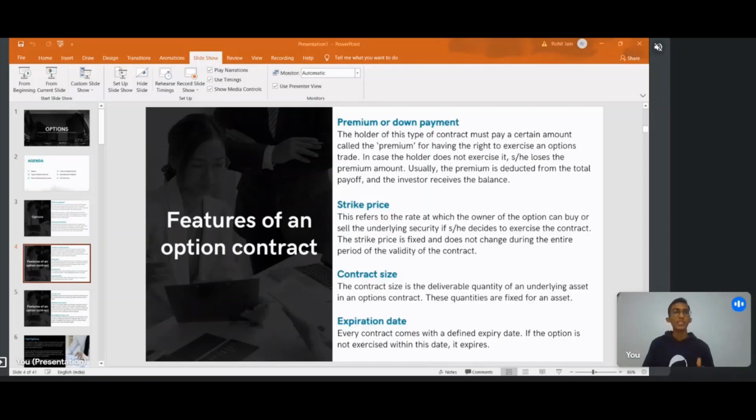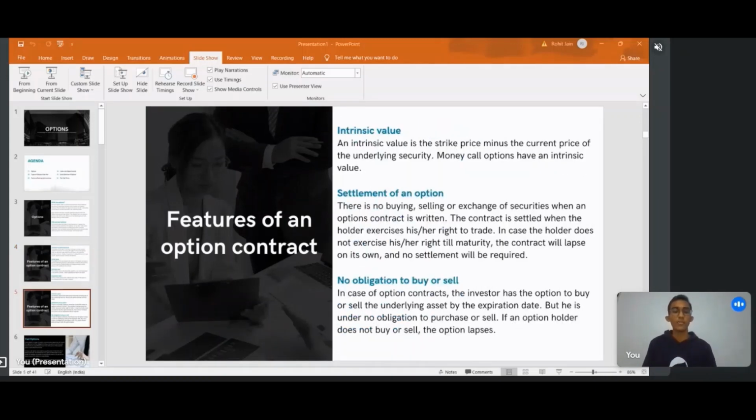Talking about the expiration date, as I mentioned, for an option there is an expiration date of around 2 months or 3 months, after which we have to exercise the option or we lose the premium. So we have to decide whether we purchase it or we just lose the premium. So that is about the expiration date.